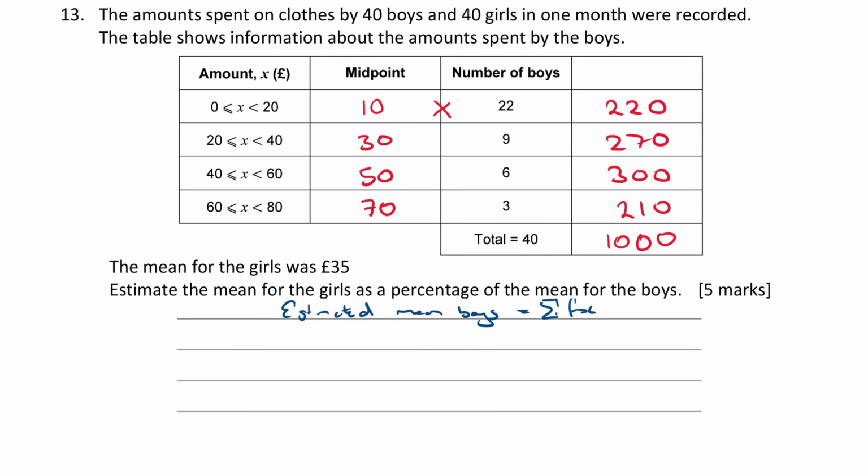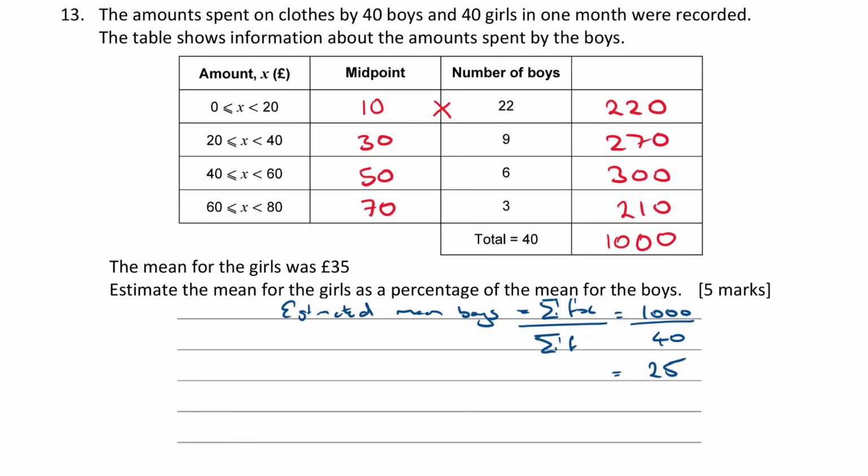The sum of the frequencies times their values, which is 1,000, divided by sigma f, which is this value here, the total sum of the frequencies. So 1,000 divided by 40. What's that? I think it's 25, but let me just double check. 1,000 divided by 40, 25, yeah. Okay, so the estimated mean for the boys is 25.